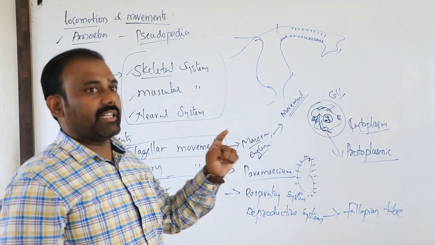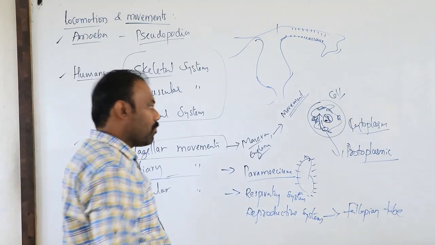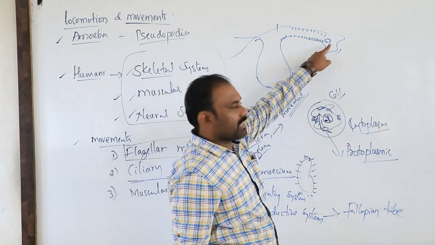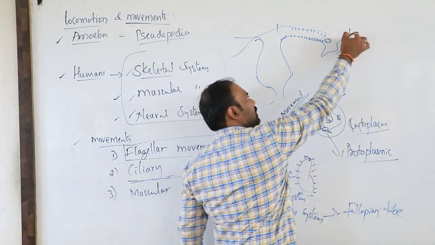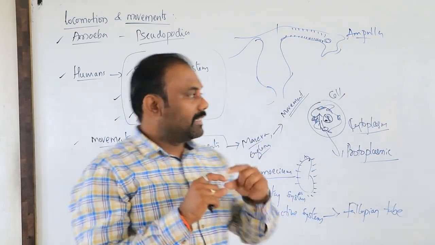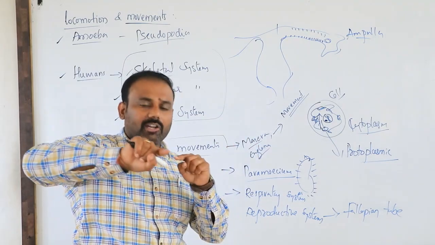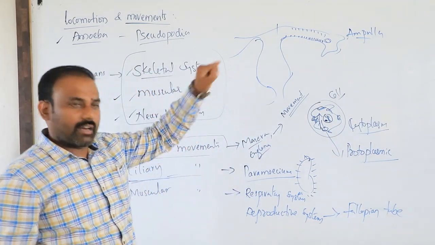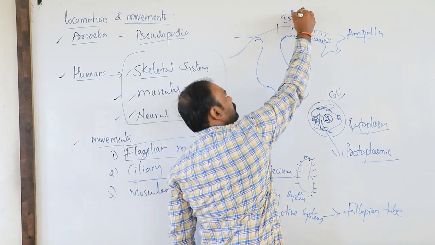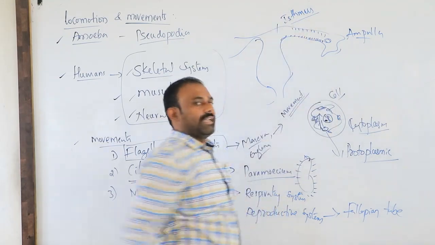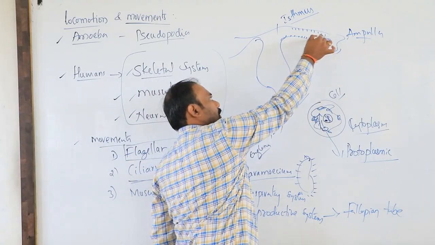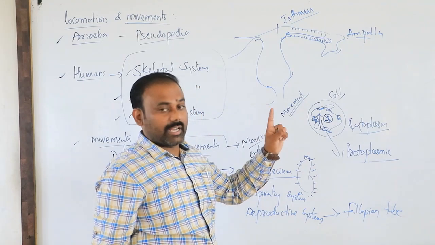So that ciliated epithelium plays a very wonderful role in the movement of the egg. Okay, this region is considered as the ampulla. Remember, this is considered as the ampulla or infundibulum. So these cilia play a very important role in the movement of the egg in the fallopian tube, right from the ampulla or the infundibulum to the isthmus. So these are the different regions of the fallopian tube, and this movement can take place from here to here. This is what ciliary epithelium does.